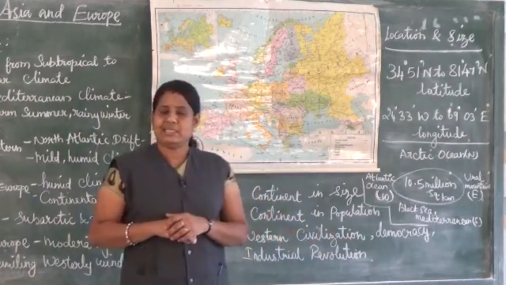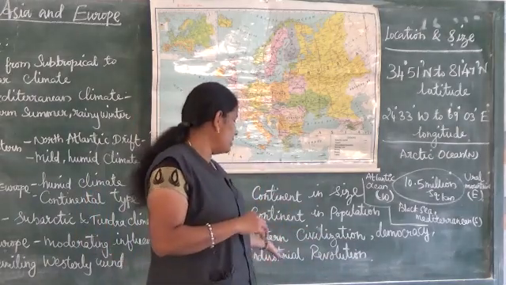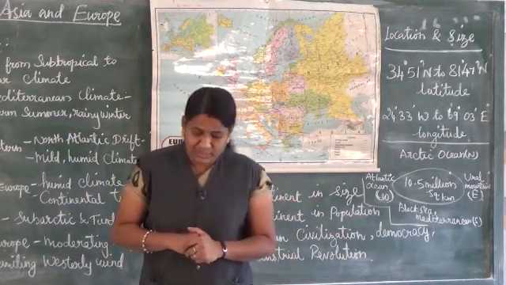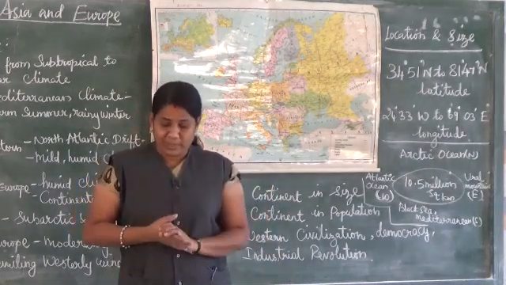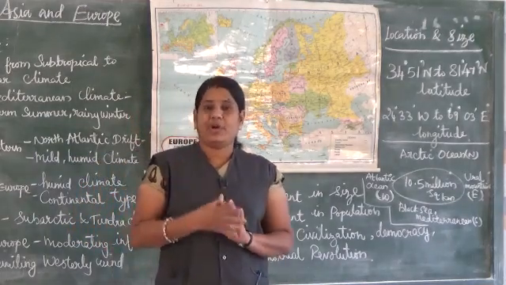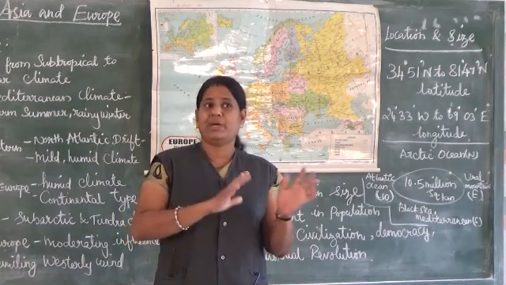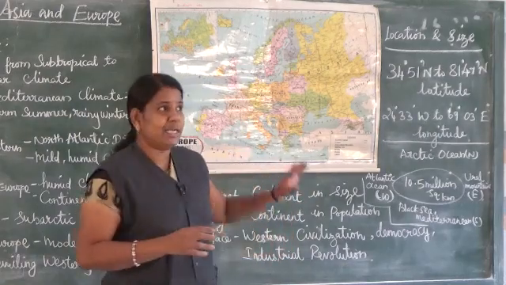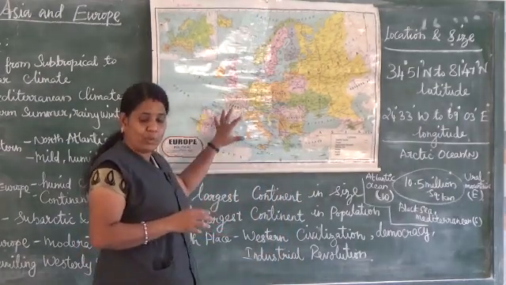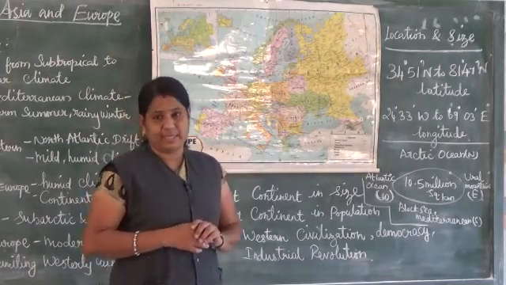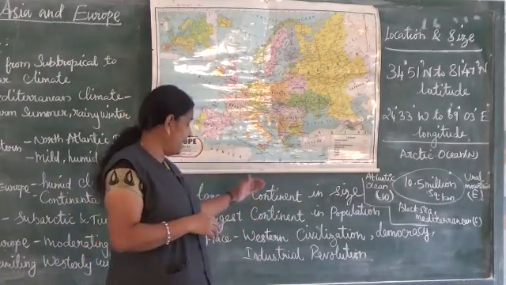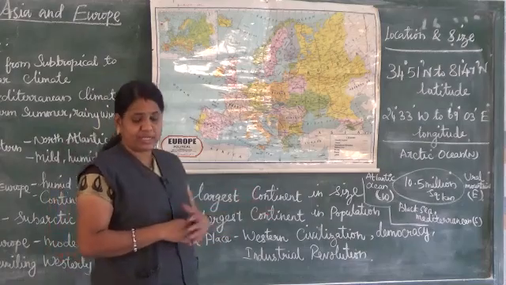Why do they say it is the birthplace of the industrial revolution? Because Europe is the most developed continent in the world compared with the other continents. That's why they say industrial revolution.